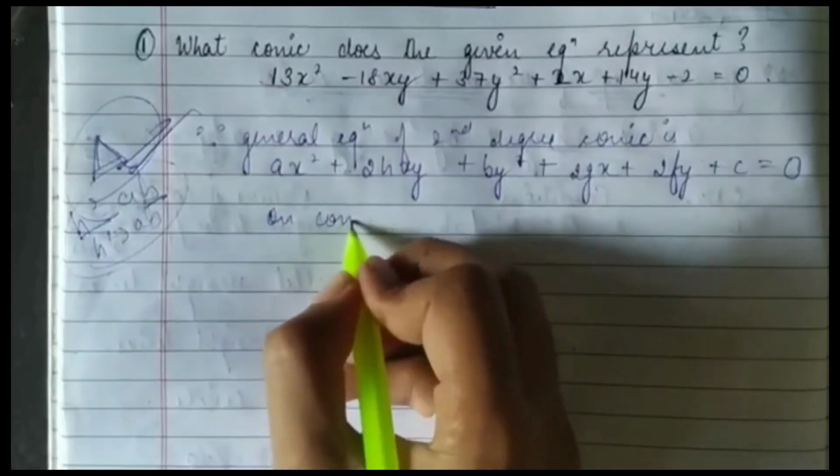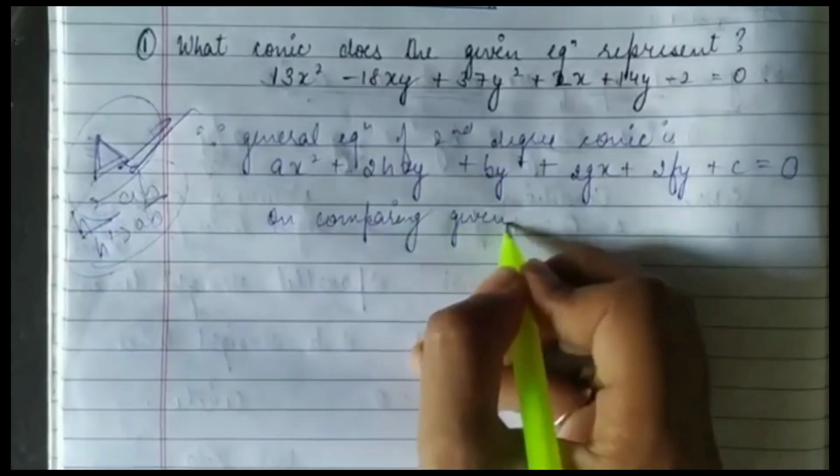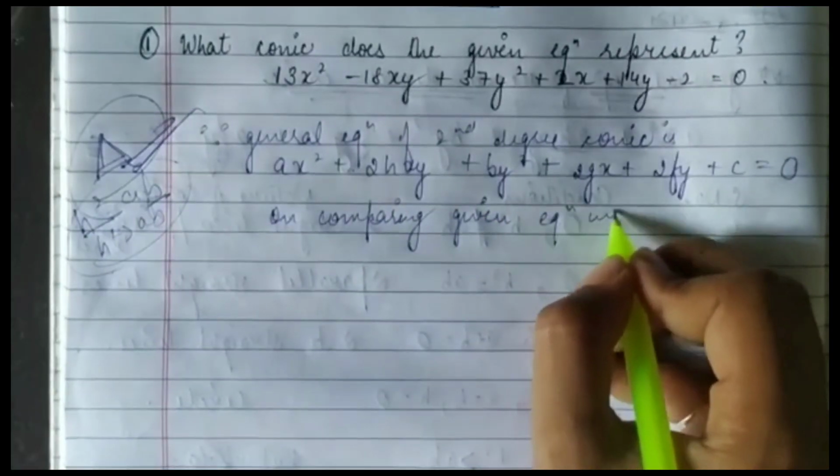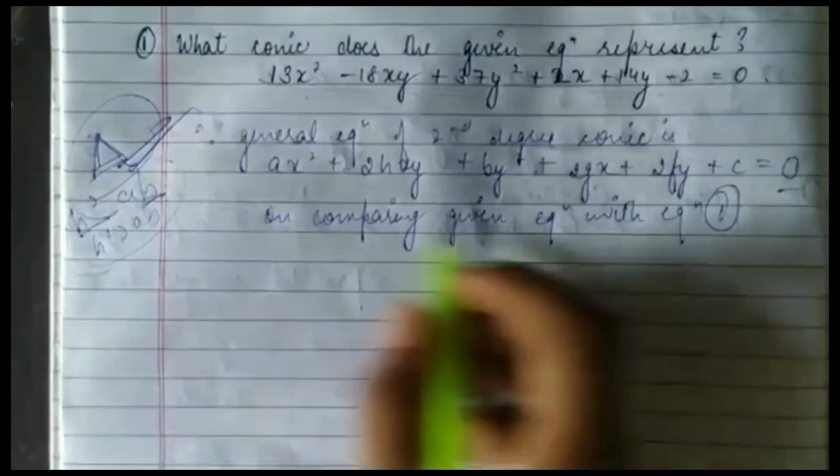On comparing the given equation with the general equation, I'll give it equation number 1.